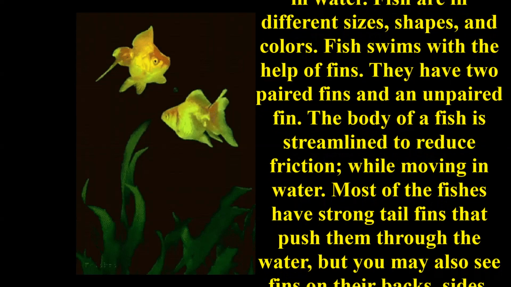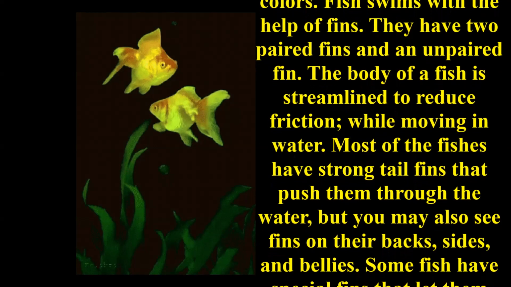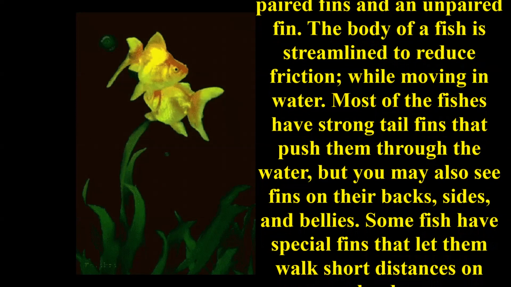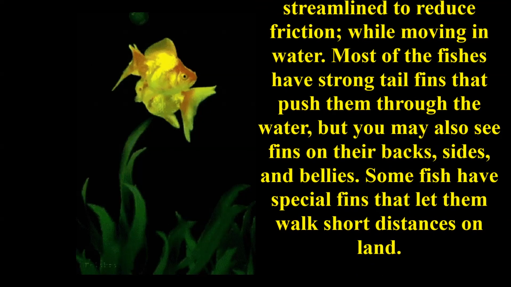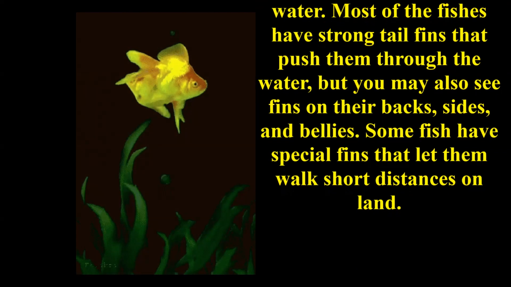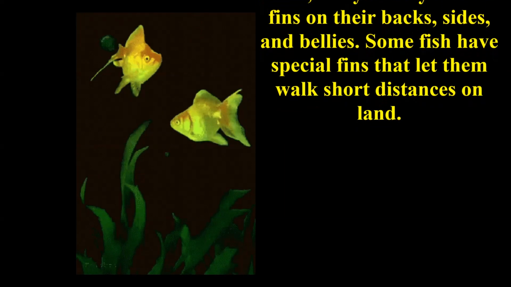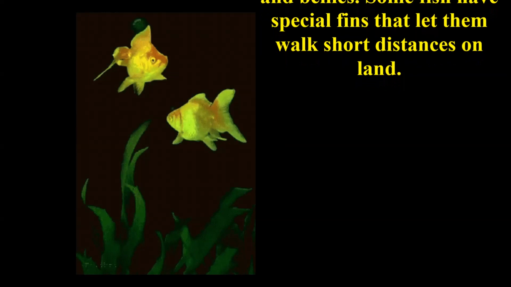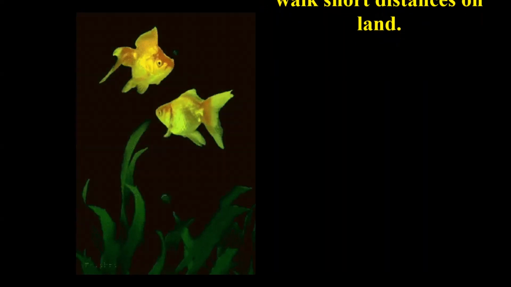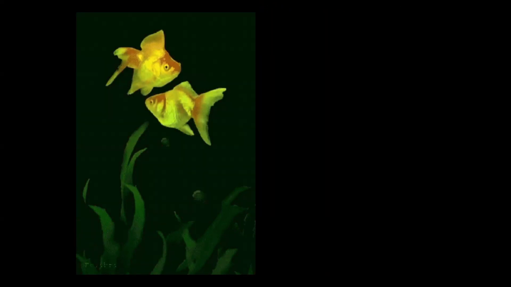The body of a fish is streamlined to reduce friction while moving in water. Most fishes have strong tail fins that push them through the water, but you may also see fins on the back, sides, and bellies. Some fishes have special fins that let them walk short distances on land.